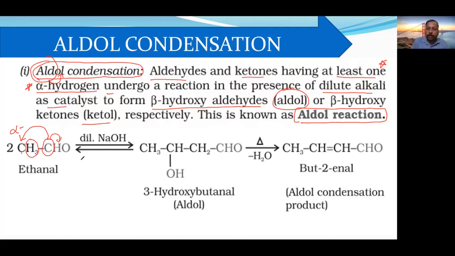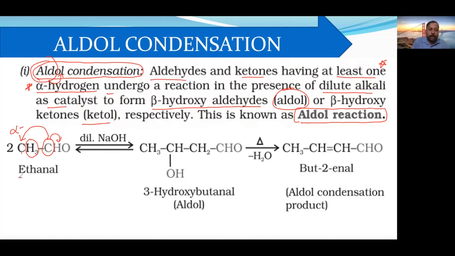So the question in the objective will be: which of the following will undergo aldol condensation? Then in each and every option, you have to cross-check which of them have alpha hydrogens. Now I think it is clear how to identify alpha hydrogens.